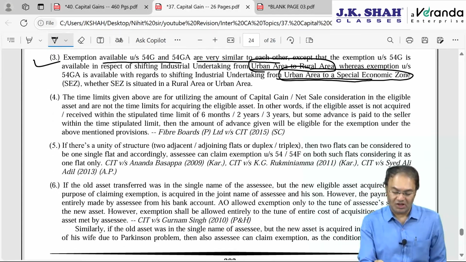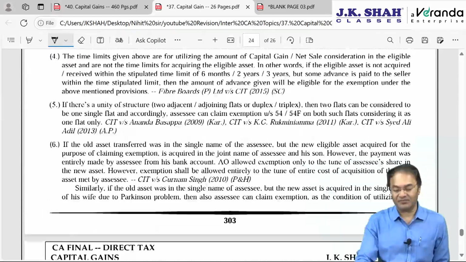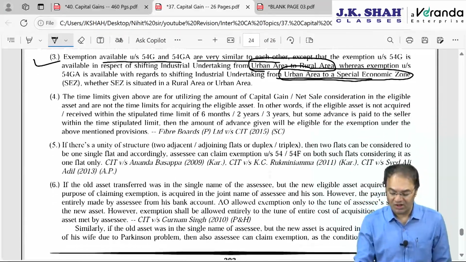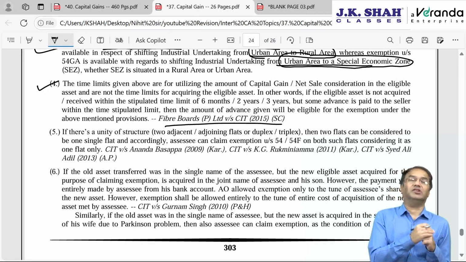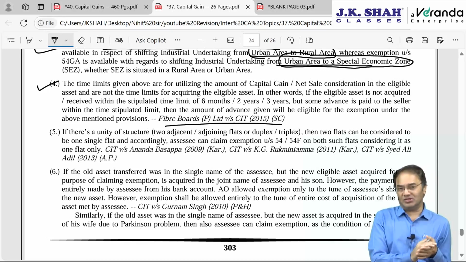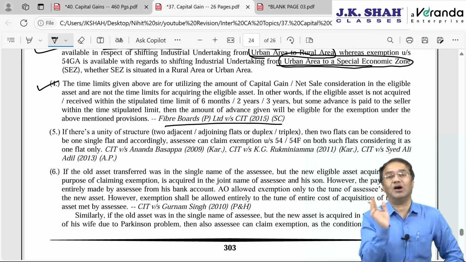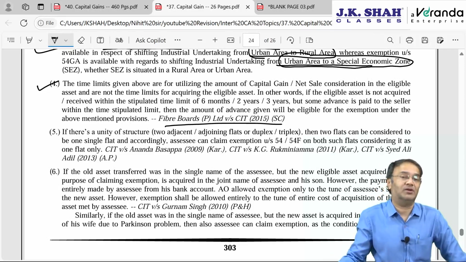Then points number 4, 5, 6, 7, we have different types of case law. Case laws we are already done with in the regular class. Only the fourth point, the Supreme Court decision, is very important. The Supreme Court stated in the case of Fibre Boards that all these time limits, whatever is given, are not the time limits for acquiring the asset. These are the time limits for making investment. Whatever is the amount of capital gain is to be utilized for making investment.